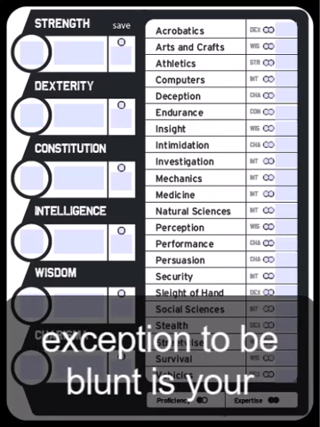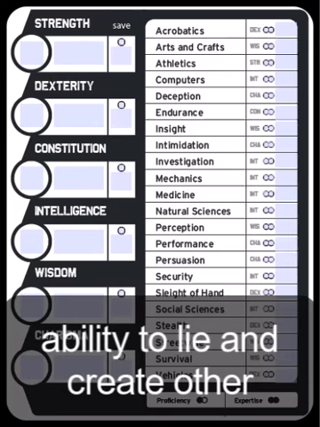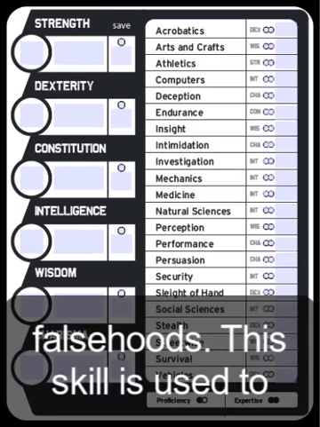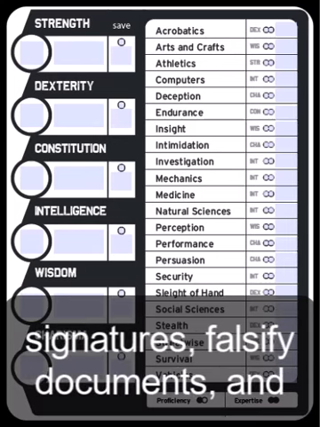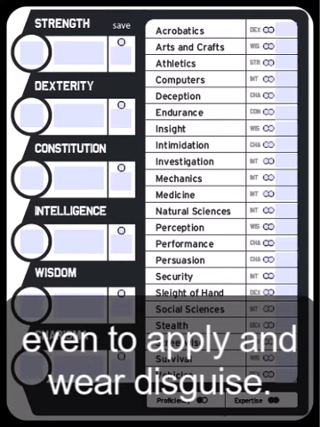Deception, to be blunt, is your ability to lie and create other falsehoods. This skill is used to bluff or confuse people, forge signatures, falsify documents, and even to apply and wear disguise.